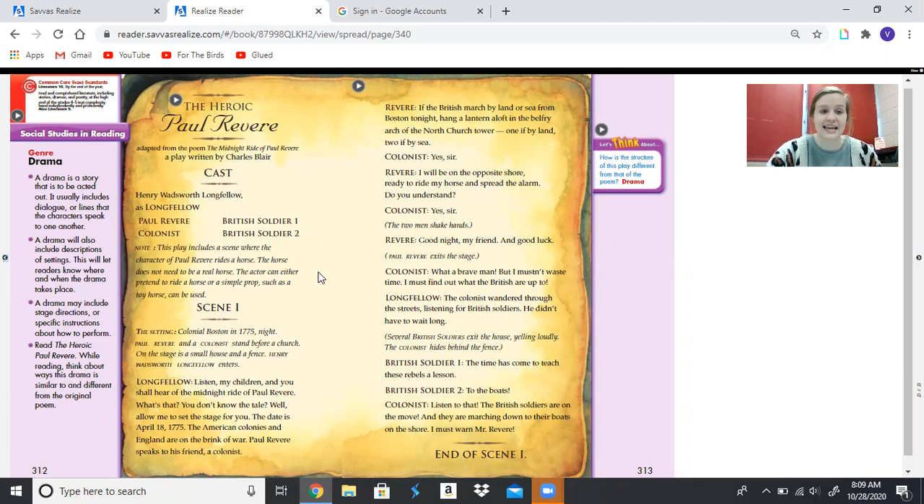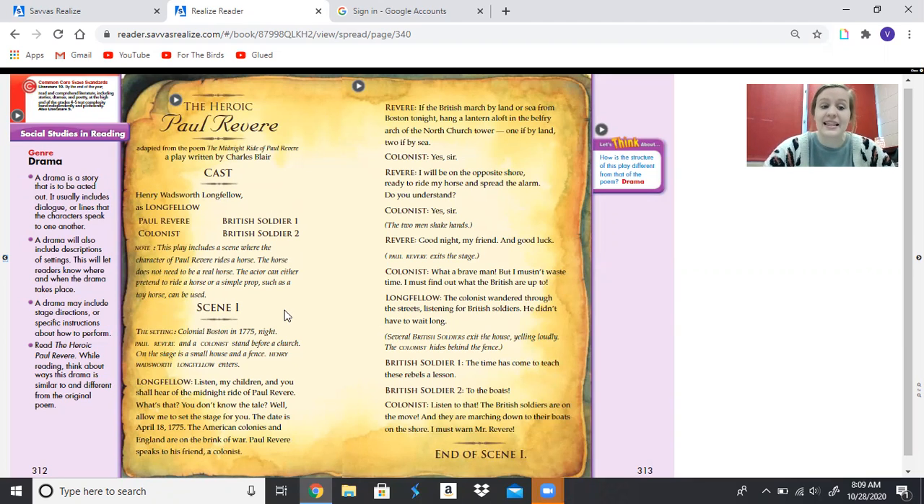So our cast is Henry Wadsworth Longfellow as Longfellow, Paul Revere, Colonist, British Soldier 1, and British Soldier 2. Note, this play includes a scene where the character of Paul Revere rides a horse. The horse does not need to be a real horse. The actor can either pretend to ride a horse or a simple prop, such as a toy horse, can be used. That's a note to whoever is directing the play or if they're putting on a play so that they know that there's a scene with a horse, but they don't have to ride a real horse.